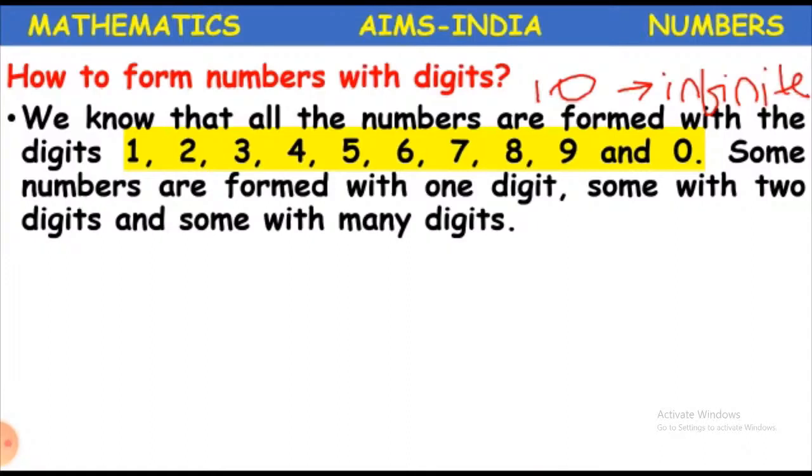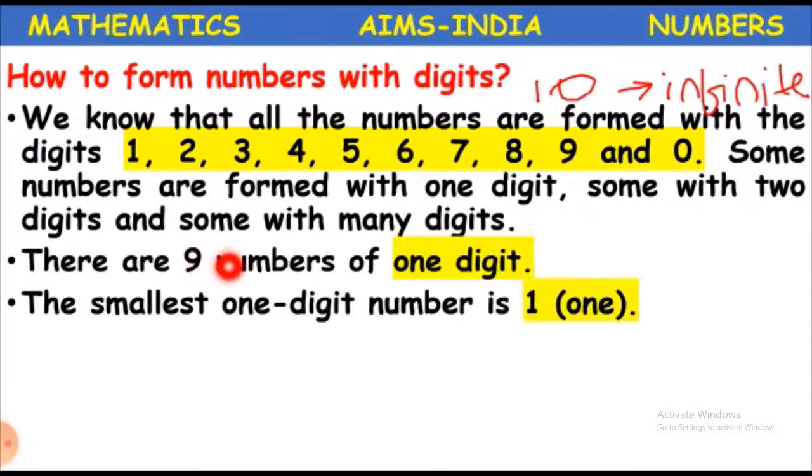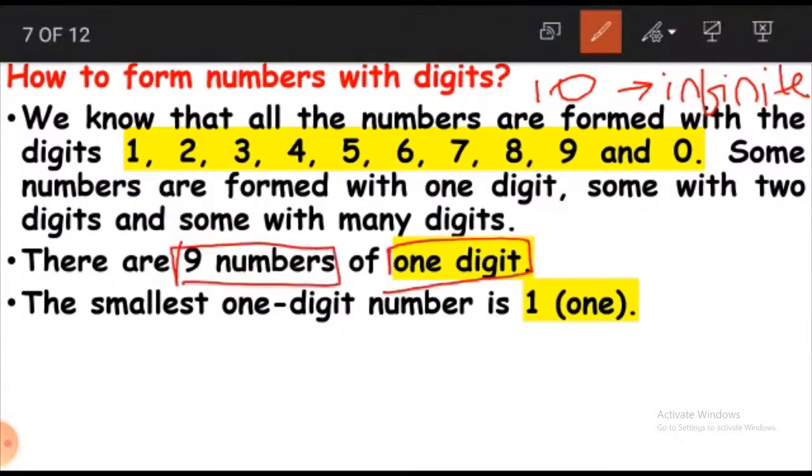Let us start with one digit numbers, the least ones. There are 9 types of one digit numbers. How many? There are 9 numbers of one digit. How many numbers do we have? We have 9 numbers of one digit. And what are those 9 numbers? 1, 2, 3, 4, 5, 6, 7, 8, 9.